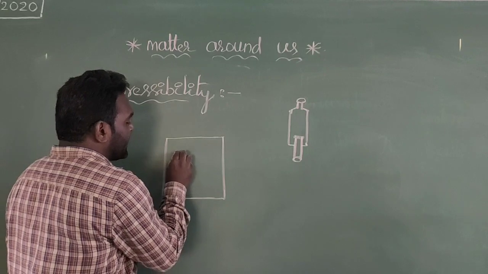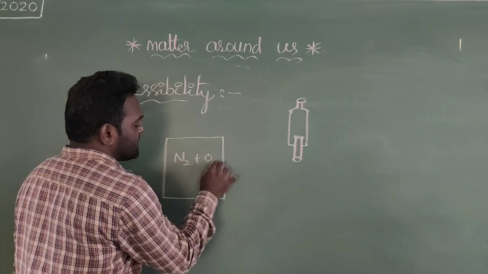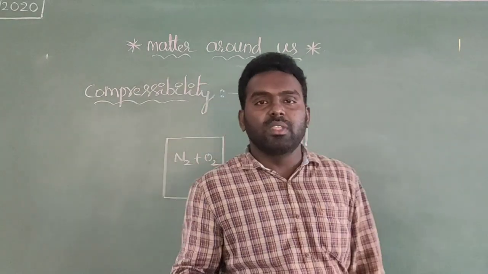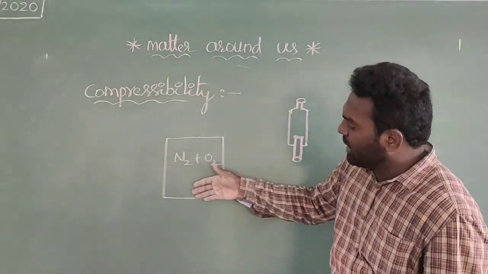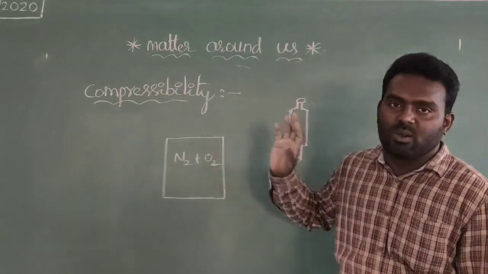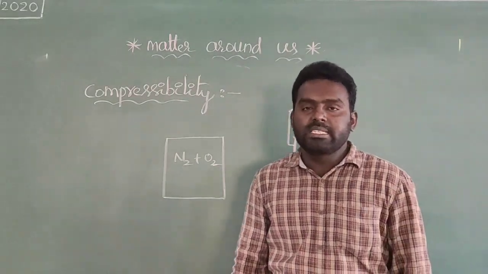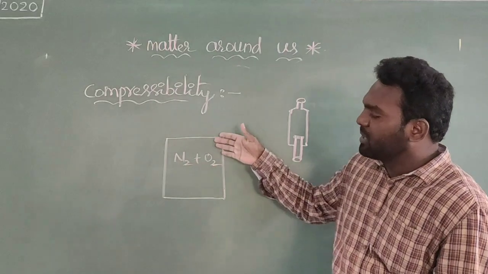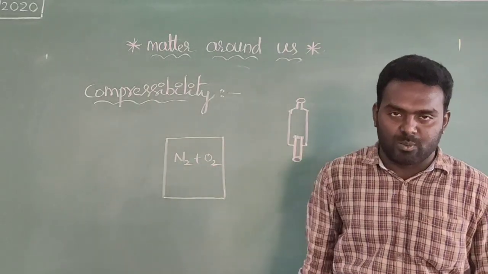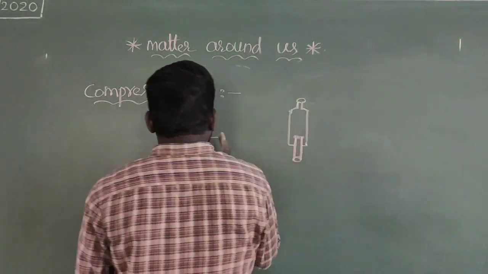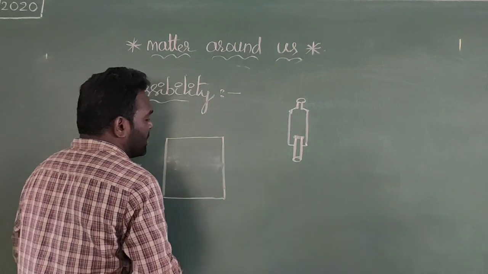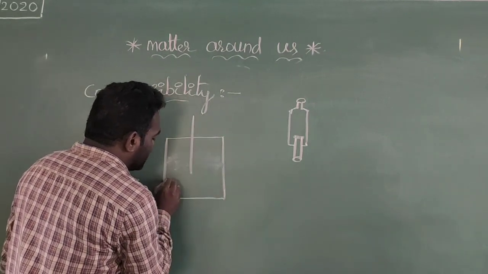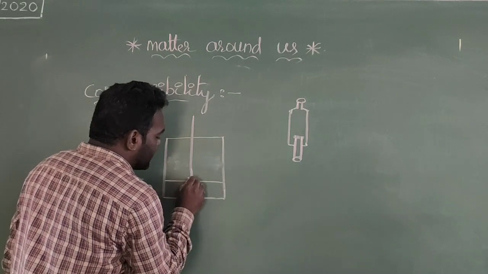In this beaker I take nitrogen gas and oxygen gas. Initially, the volume of the gas molecules is the volume of the container. After we apply pressure, you will see here, I am applying pressure, and this is nothing but a compressor.